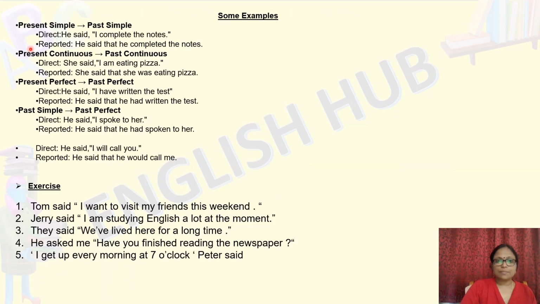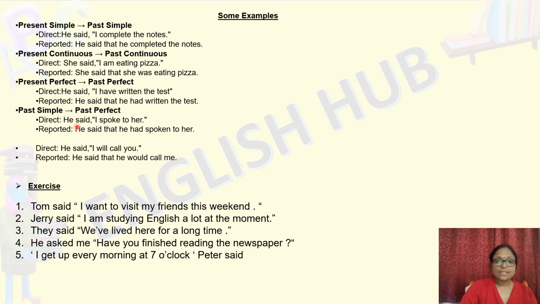Let's look at a few examples. He said, I complete the note. Here we see that the reported speech is in present tense. If the reported speech is in present tense, it changes to past tense. He said that he completed the notes. Present continuous changes to past continuous. She said, I am eating pizza. Changing it into indirect speech: she said that she was eating pizza. He said, I have written test. Present perfect changes to past perfect. He said that he had written the test.